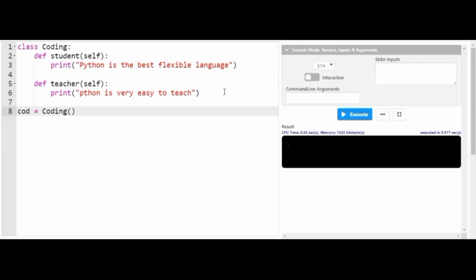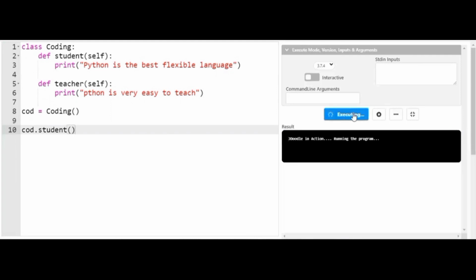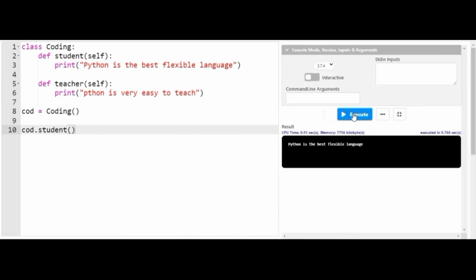Let me give a clear example. Inside this, I'll make use of cod dot student. Now when I try to execute the program, let's see what happens. You can clearly see that by making use of the reference cod, I have accessed the student method inside the coding class. That means I have accessed only the student method, but not teacher. The statement present inside the student method is successfully displayed: Python is the best flexible language.